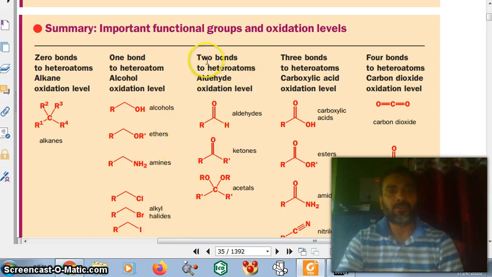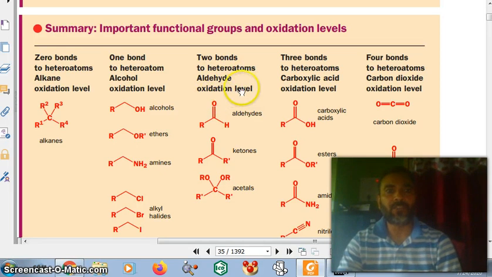Now look at these three molecules. Here two bonds to the heteroatoms, aldehyde oxidation level. We call it the aldehyde oxidation level. We called this one alkane oxidation level, and that one alcohol oxidation level. So two bonds to heteroatoms, aldehyde oxidation level. This carbon is attached with this oxygen with two bonds, and this carbon is attached with this oxygen with two bonds. So this is the aldehyde functional group, which you already know, and this one is ketone.